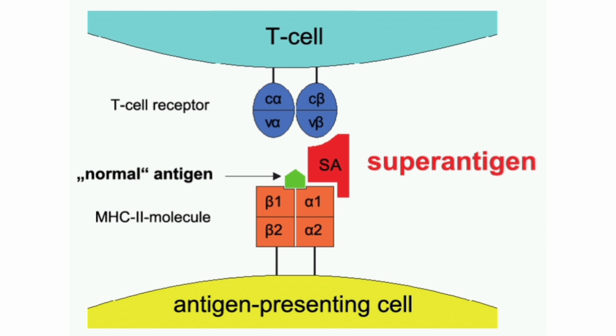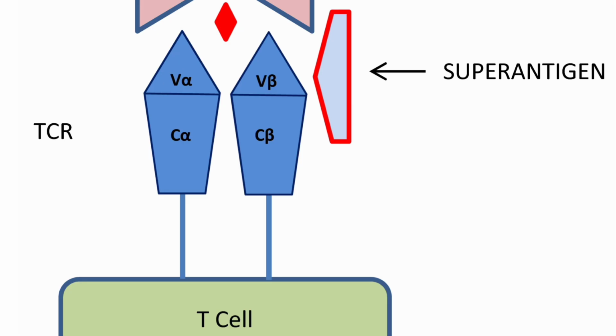There is also another characteristic of the superantigen, that is they activate a number of T cells, but a normal antigen binds to a single T cell receptor and activates a single T cell, but the superantigen binds to different T cells at a time and it activates different T cells at the same time.